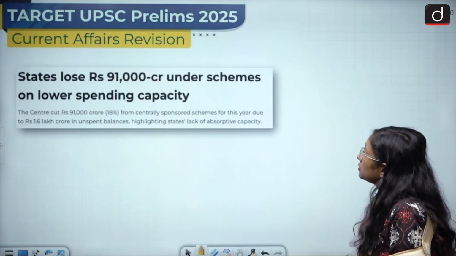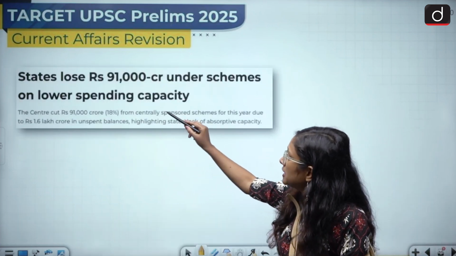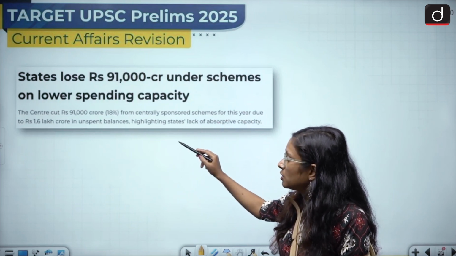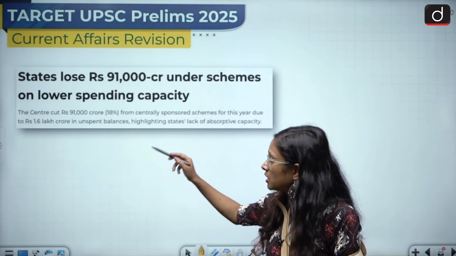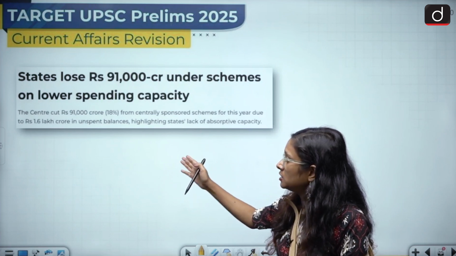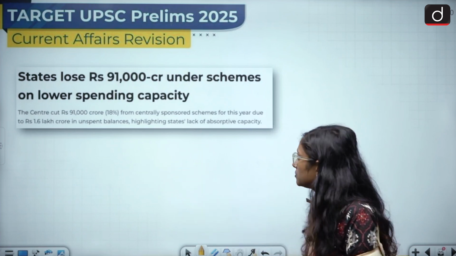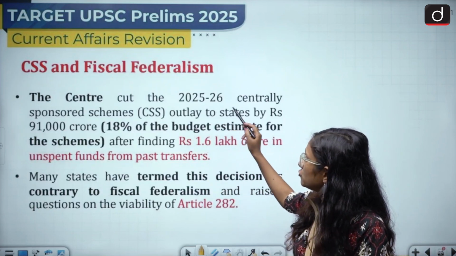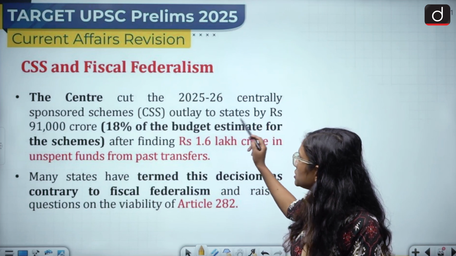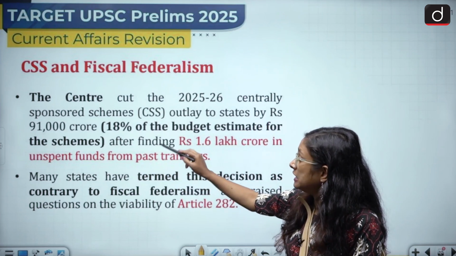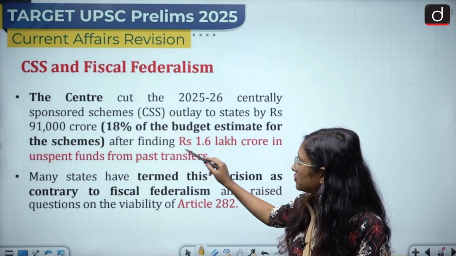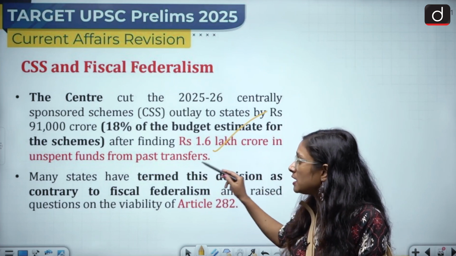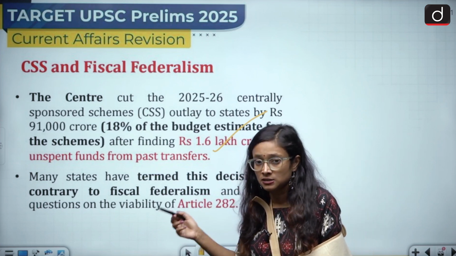Now we'll talk about states losing rupees 91,000 crore under schemes due to lower spending capacity. Here we are going to talk about why funds are unspent and why the centre has taken such a decision. The news is that the centre cut the 2025-26 centrally sponsored scheme outlay to states by rupees 91,000 crore, 18% of the budget estimate of the scheme, after finding rupees 1.6 lakh crore of unspent funds from past transfers, and that's why the centre has taken such a decision.